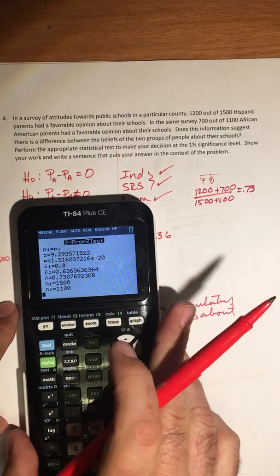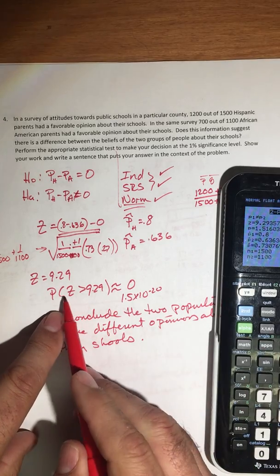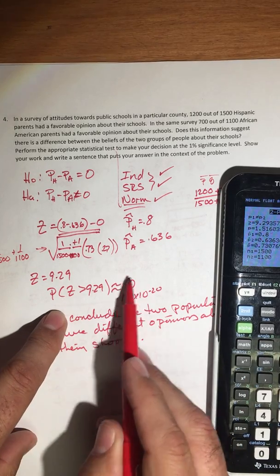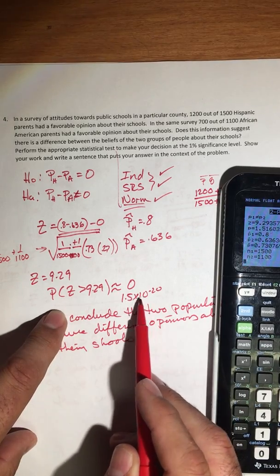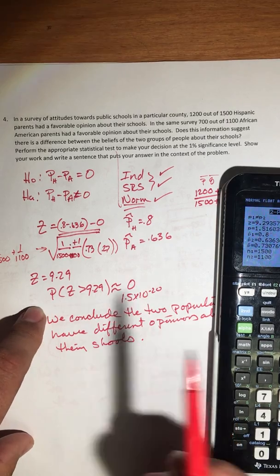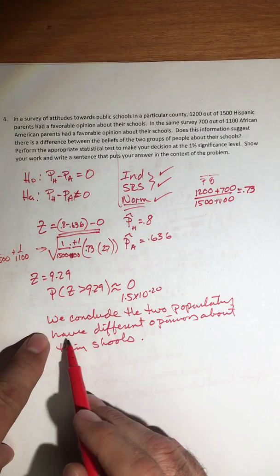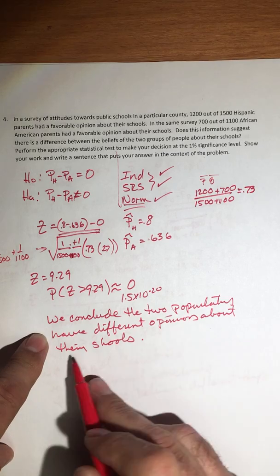And our z-score is 9.29, and the probability of having a z-score so high is next to nothing. You could write 1.5 times 10 to the negative 20. So close to 0, we just call it 0. So we conclude that the two populations do in fact have different opinions about their schools.